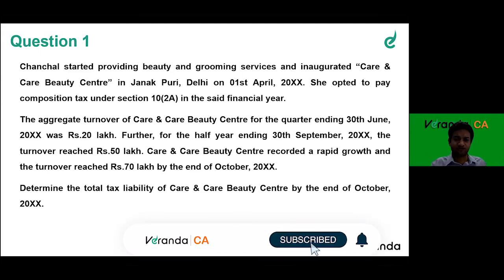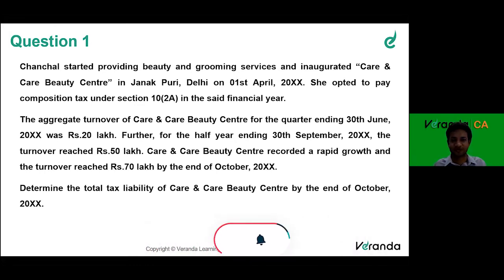Same applies for goods. Even for goods, the turnover limit is 1.5 crores. Up to 1.5 crores, I can pay tax under composition scheme. Like Nana rightly said, at the rate of 1%, irrespective of whether I'm a trader or a manufacturer. In either case, I can go under 1%, right?